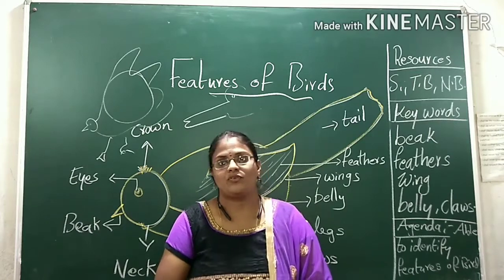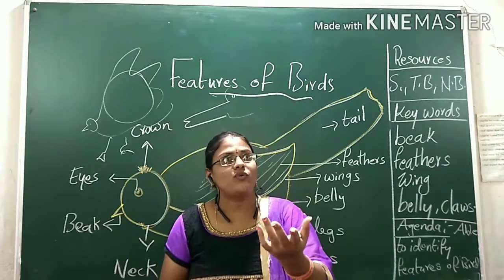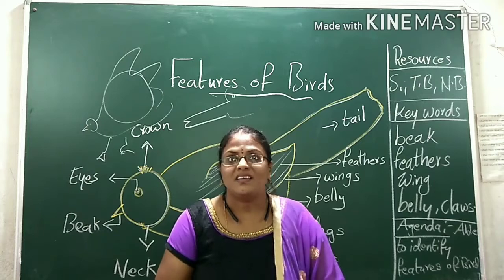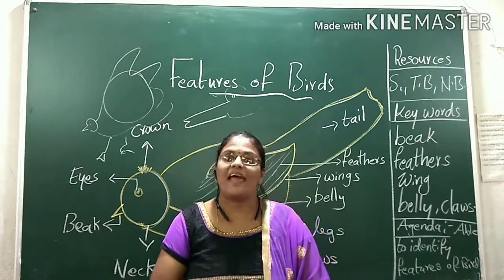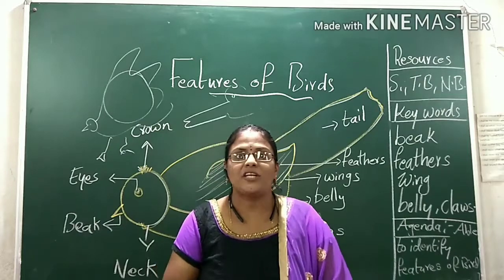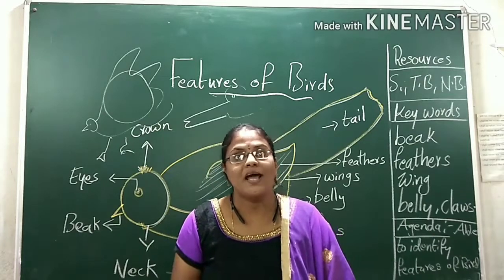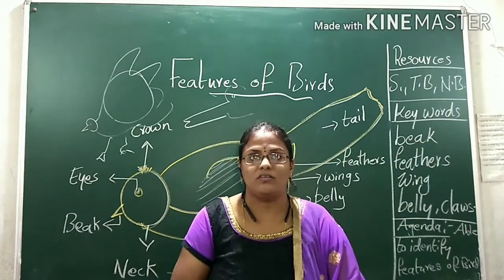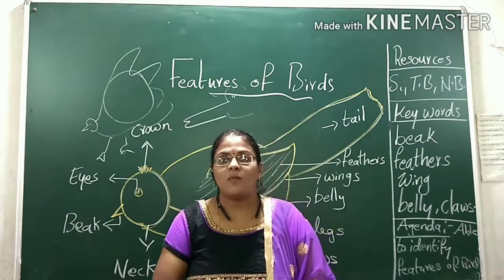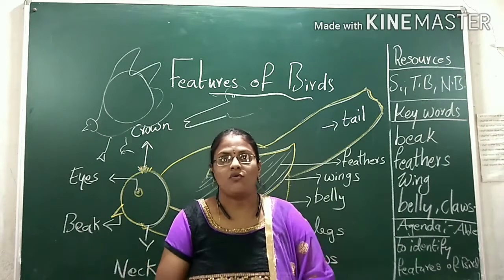Okay, children. Also, for example, do you know the dodo bird? Yes, but nowadays dodo birds are not there. So we call it an extinct animal. Extinct means animals which are no more on the earth. In olden days, we used to have dodo birds. These are also birds, but they cannot fly.